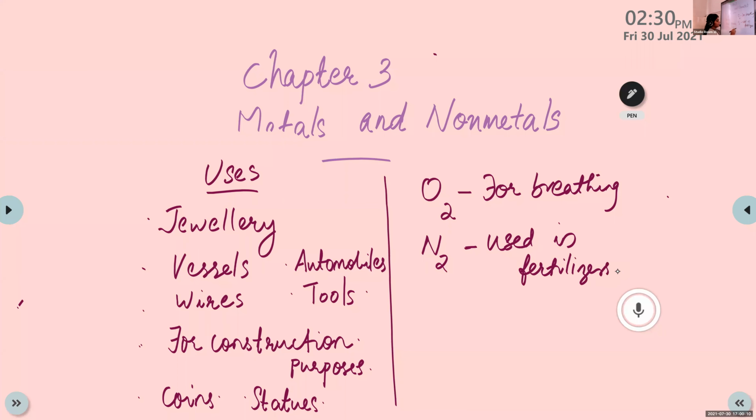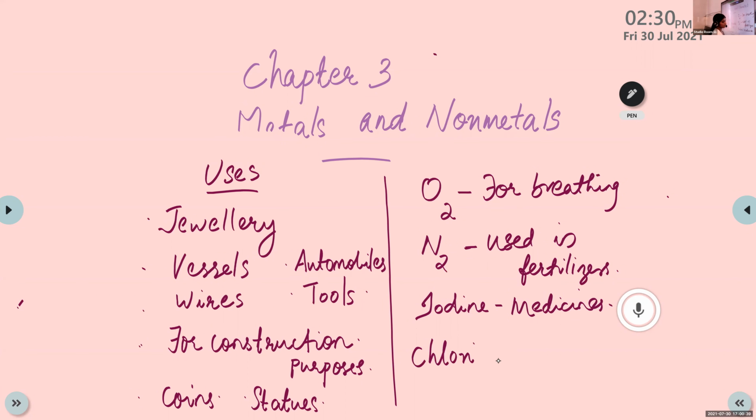Then iodine. What's the use of iodine? Ma'am, for treatment. Yes, that means for medicines, right? Srihari, what's your point? Ma'am, it's medicine. Okay, then chlorine. What's the use of chlorine?